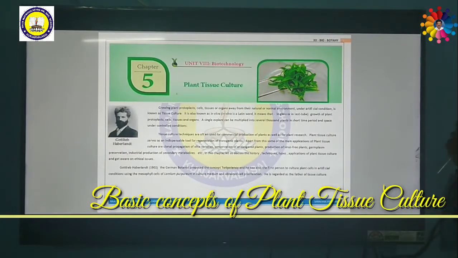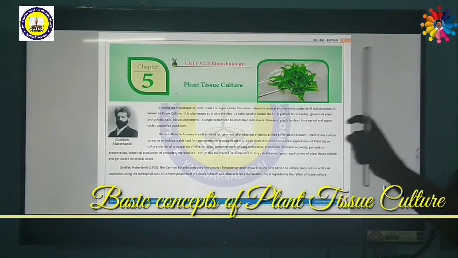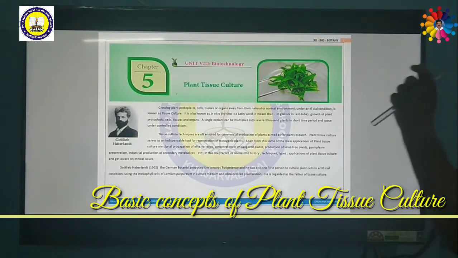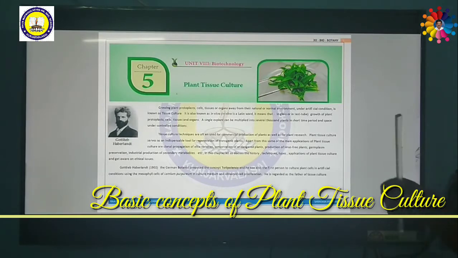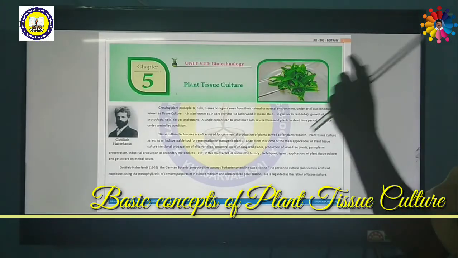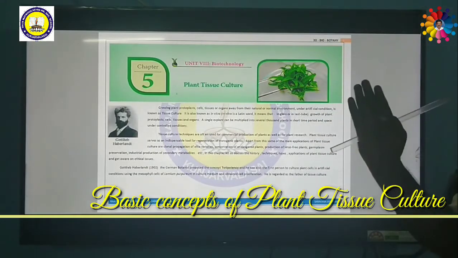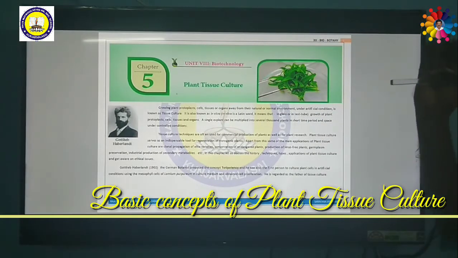A single explant can be multiplied into several thousands of plants in a short span of time and space under controlled conditions. What do you mean by controlled conditions? The room should be at a particular temperature, a particular pressure, and a particular light.